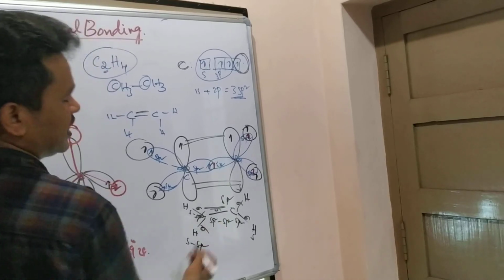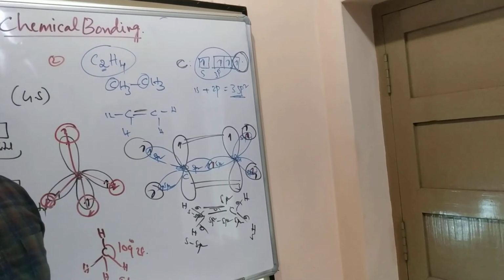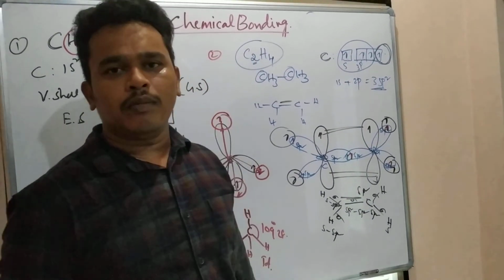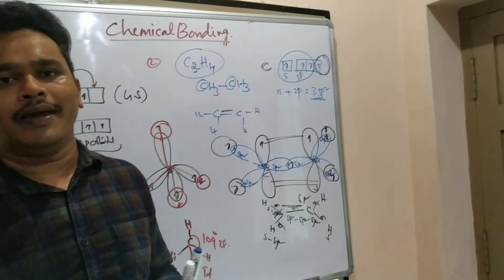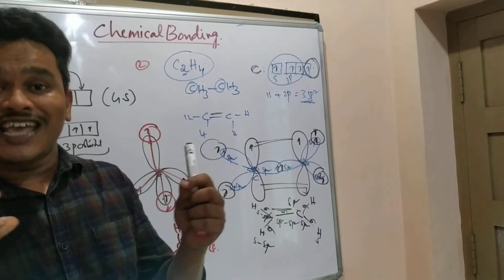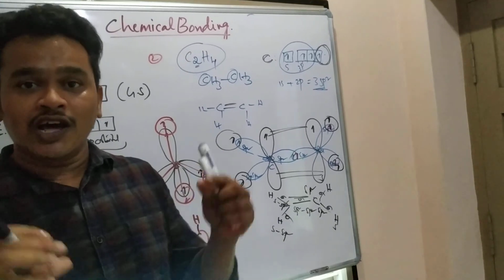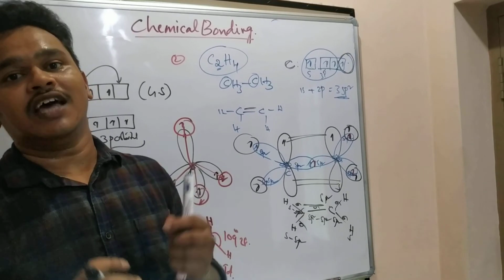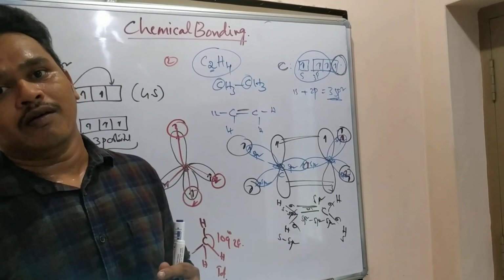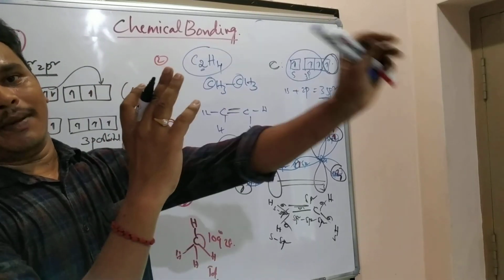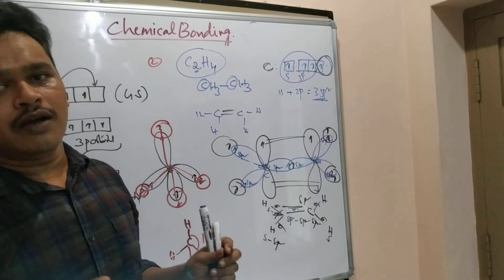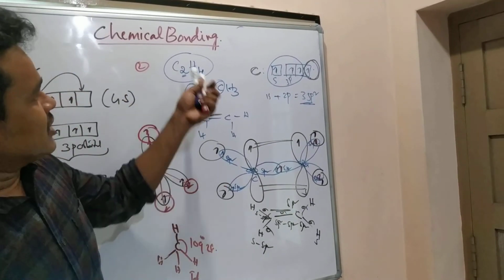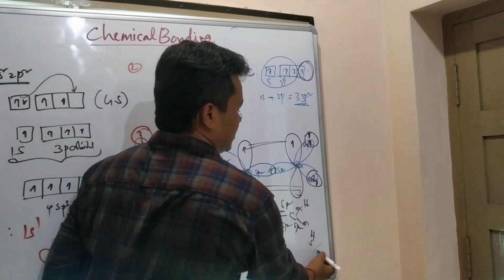See this. Sigma bond and pi bond are both covalent bonds only. A sigma bond is formed by direct, axial overlapping. It is a strong one. It is formed by s-s, p-p and s-p overlapping. A pi bond is a lateral overlapping. It is not a strong bond, it is a weak bond. It is formed by p-p overlapping. So like this, we can study covalent bonding. This is sp2 hybridization in an ethene molecule.